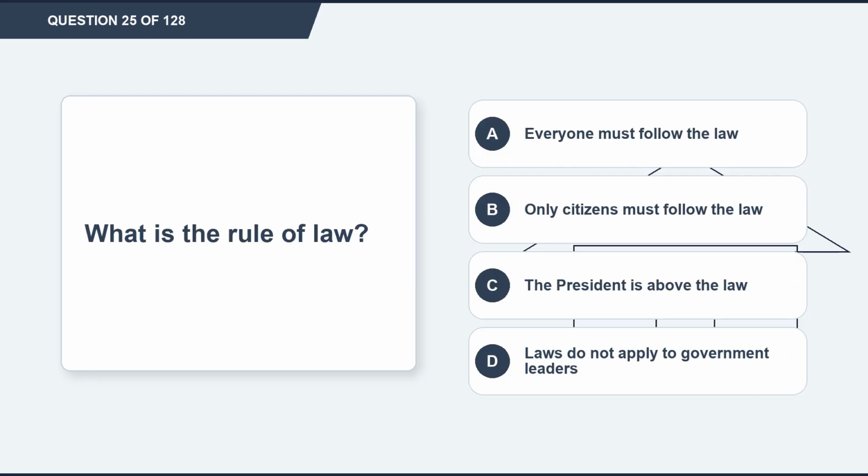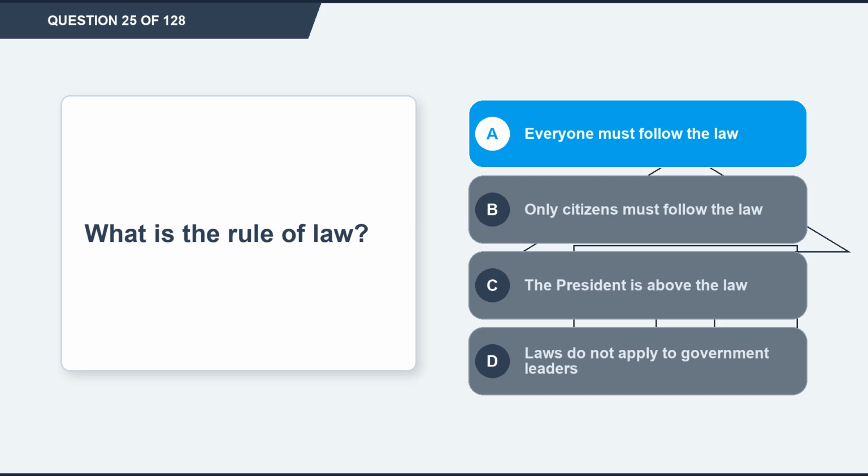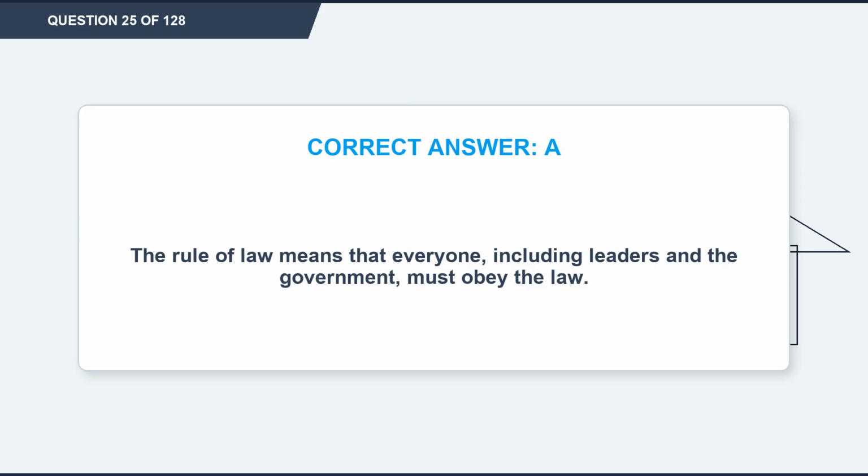Question 25. What is the rule of law? Option A, everyone must follow the law. Option B, only citizens must follow the law. Option C, the president is above the law. Option D, laws do not apply to government leaders. The correct answer is option A, everyone must follow the law. Explanation: the rule of law means that everyone, including leaders and the government, must obey the law.